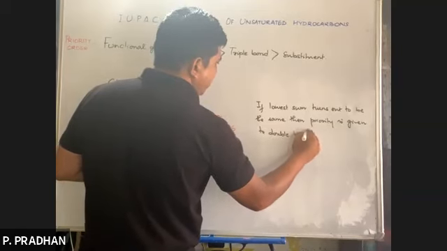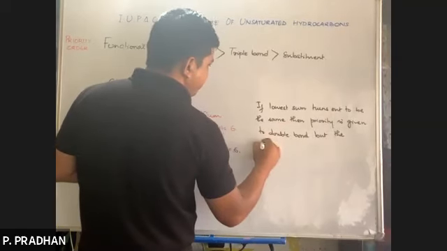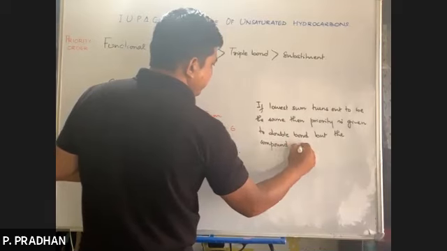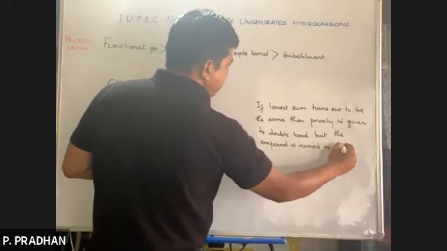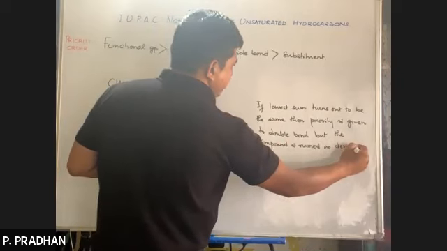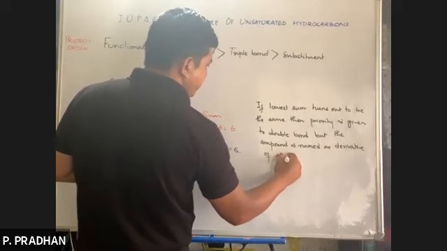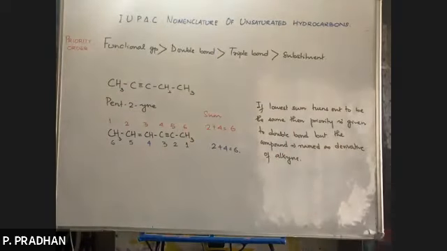Double bonded. But the compound is named as a derivative of alkyne. So what does this mean?